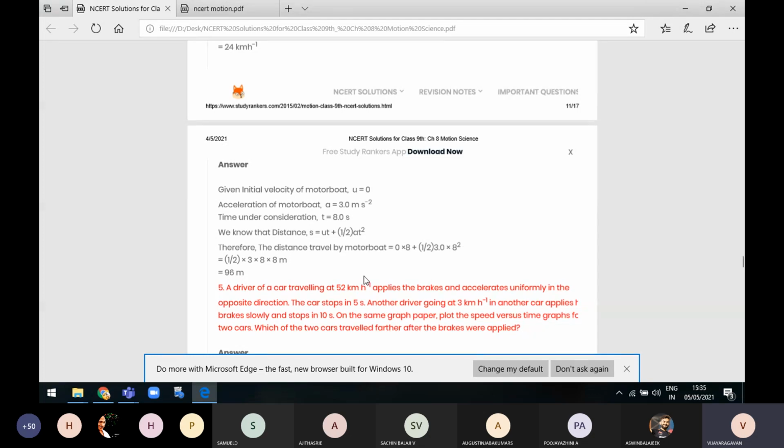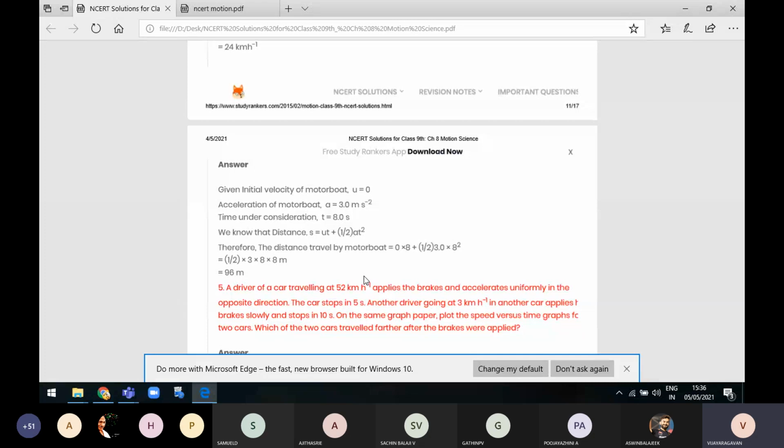Okay. So this is the formula we are using. Can you teach this sum again? So a motorboat starts from rest. Whenever the object is starting from rest, the initial velocity U is always 0. So the acceleration of the motorboat is given, A is equal to 3 meters per second square. It is given in the question itself. The time under consideration is 8 seconds, T is equal to 8 seconds.